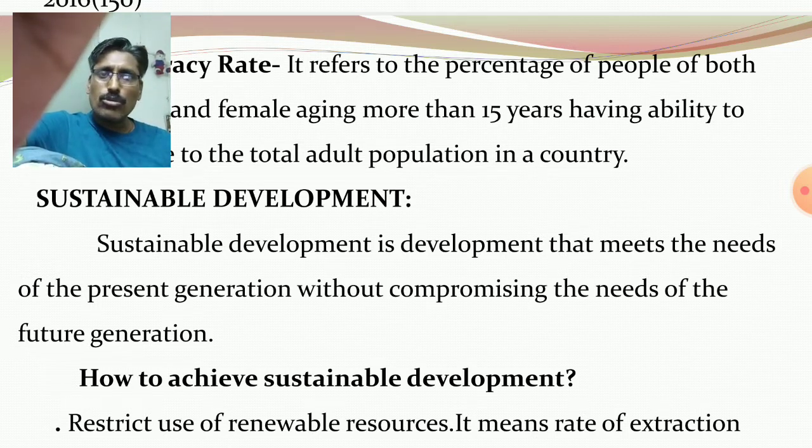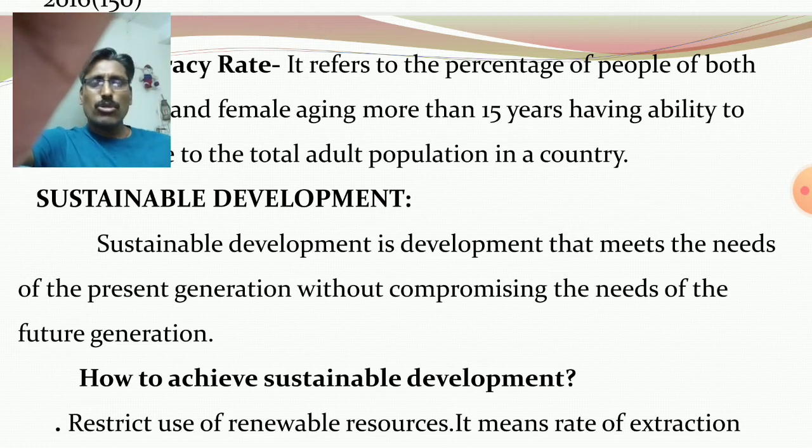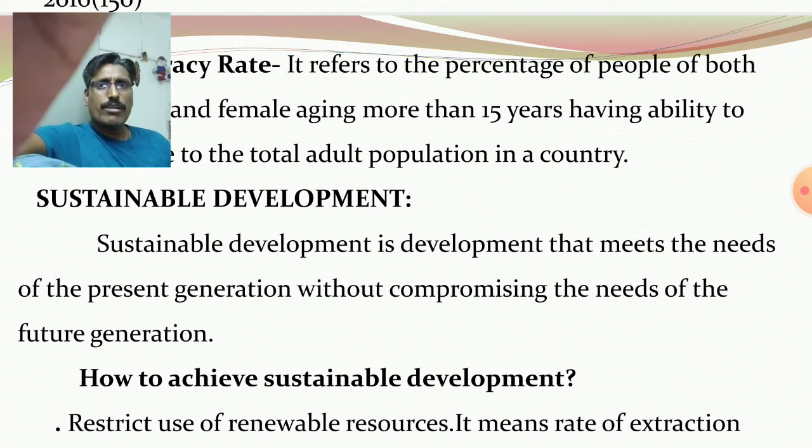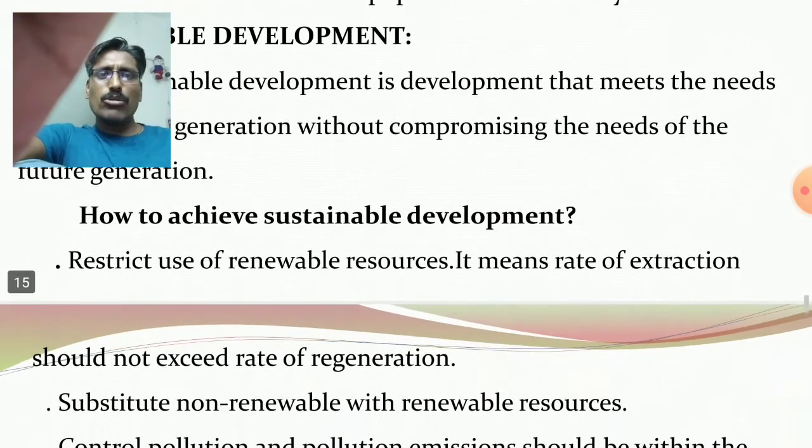In summer season, all the water resources dry up. So definitely it is threatening for the future generation. Development is taking place, and the present generation must fulfill their needs but without compromising the needs of the future generation. How to achieve sustainable development?